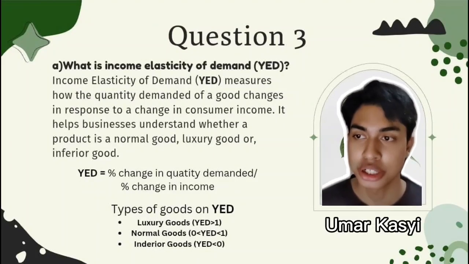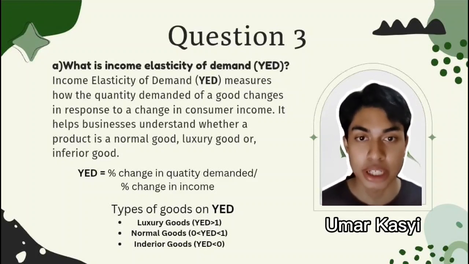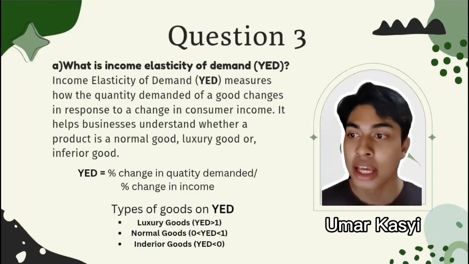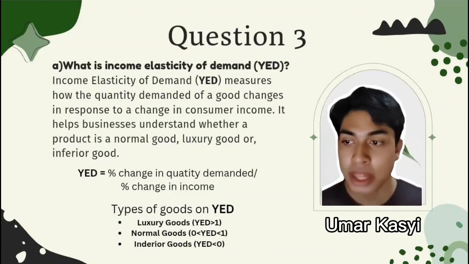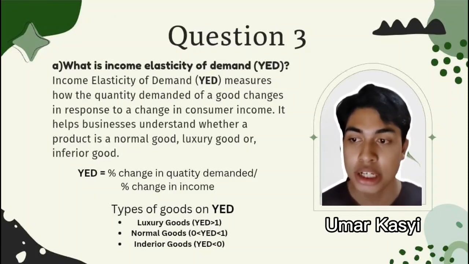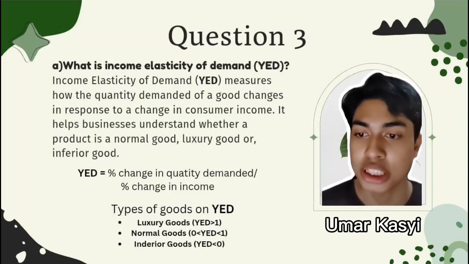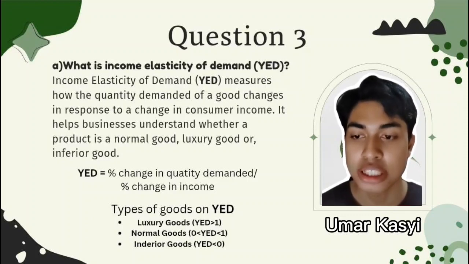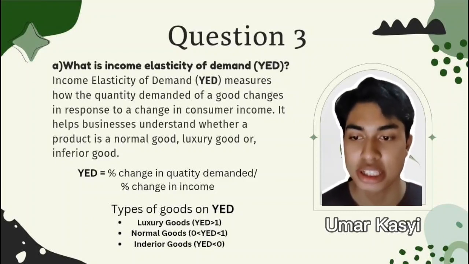So we're moving on to question 3. What is income elasticity of demand, YED? Income elasticity of demand, YED, measures how the quantity demanded of a good changes in response to a change in consumer income. It helps businesses understand whether a product is a normal good, luxury good, or inferior good. As you can see here, YED equals the percentage change in quantity demanded divided by the percentage change in income. And there are 3 types of goods: luxury goods, YED more than 1; normal goods, 0 is less than YED, and YED is less than 1; and inferior goods, YED is less than 0.